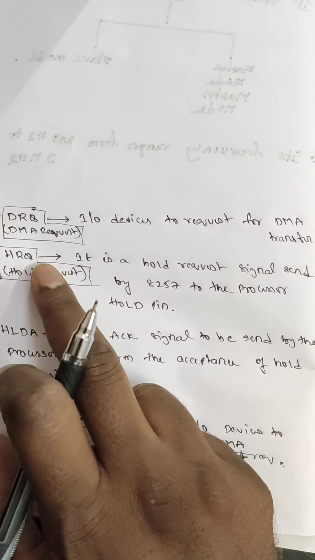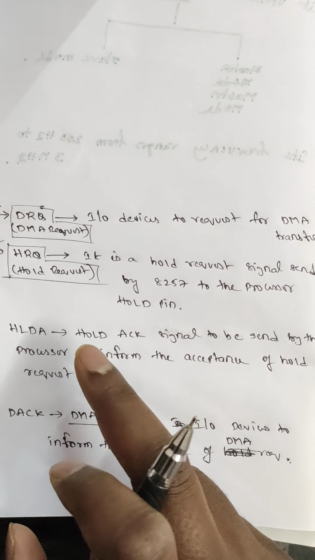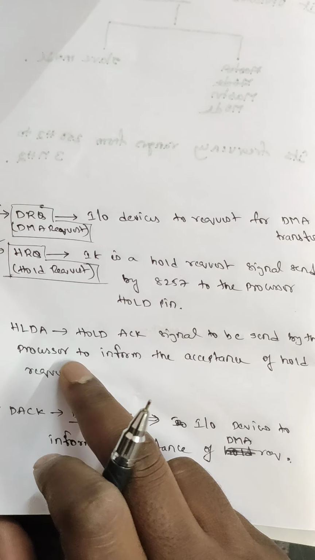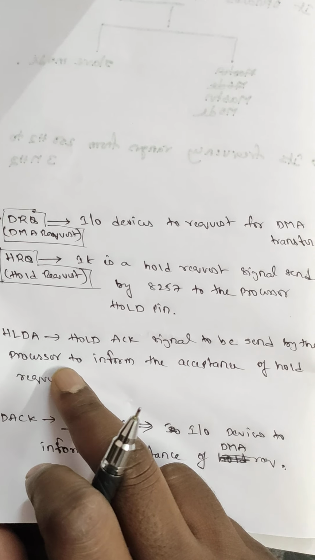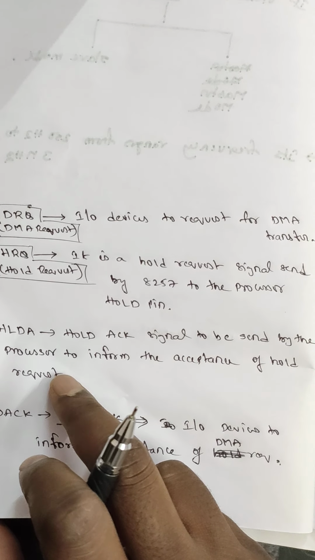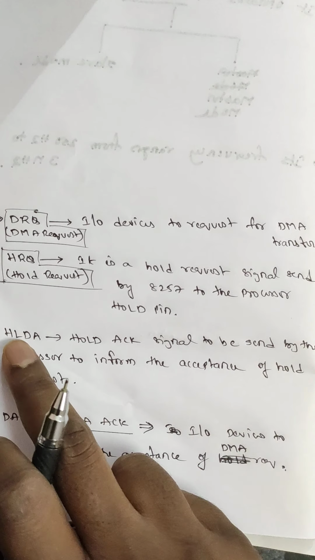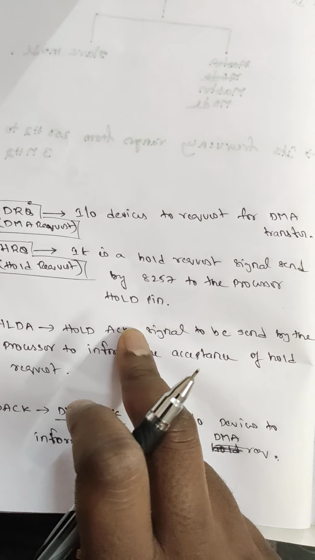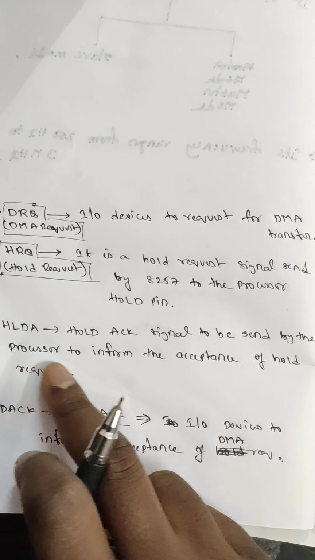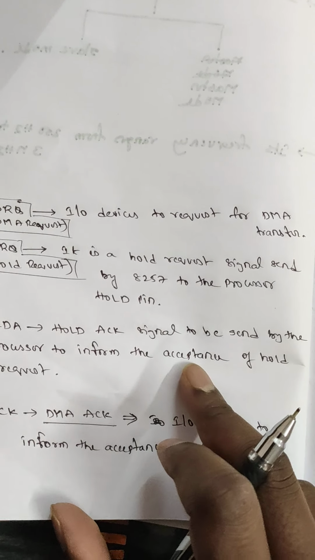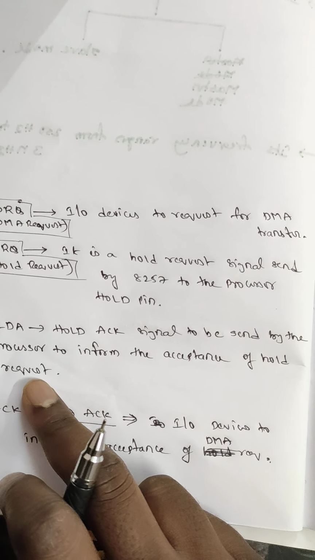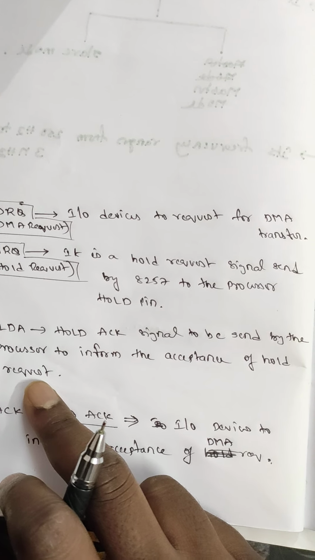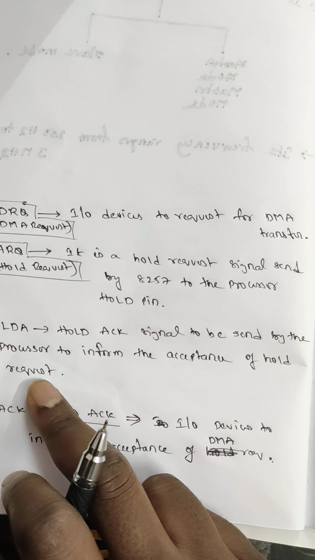So after the DMA controller has sent the hold request to the processor, the CPU in turn gives the acknowledgement HLDA, informing the acceptance of the hold request and handing over the system bus to the DMA controller.